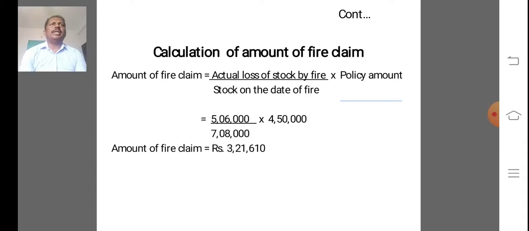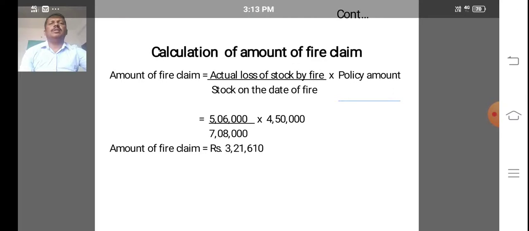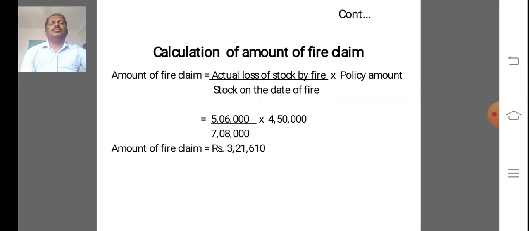That is under insurance. So 5,06,000 divided by 7,08,000 into 4,50,000, we got 3,21,610 as the amount of fire insurance claim.